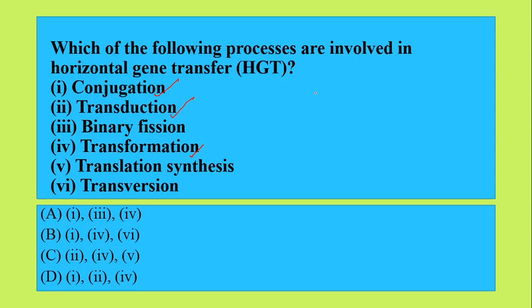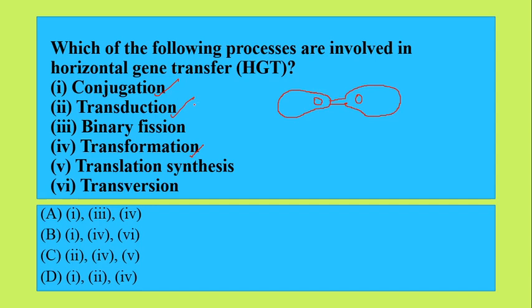In conjugation, basically the gene is transferred from one bacteria to the other with the help of a connecting link. It can be through a pilus. So the genetic material is transferred from one bacteria to the other. This is the process of conjugation.